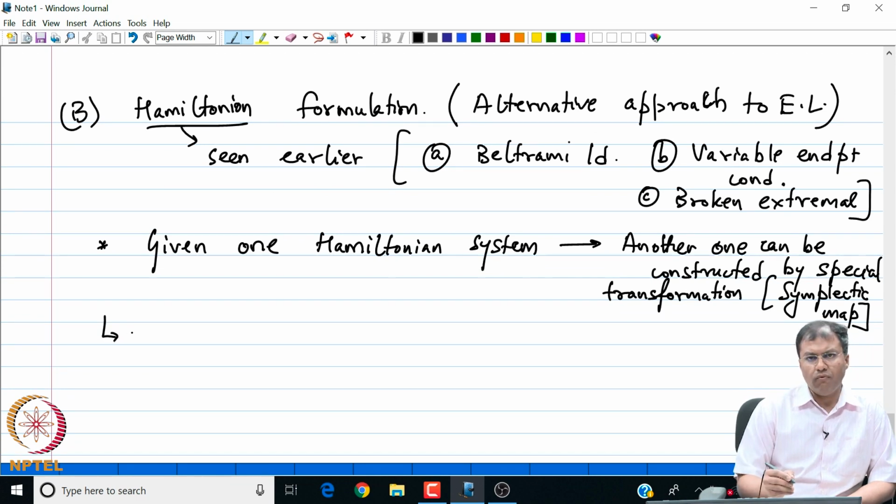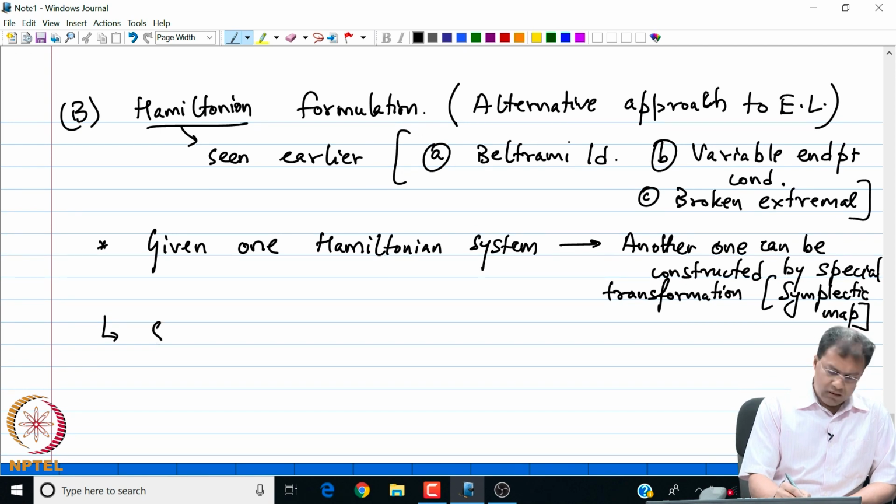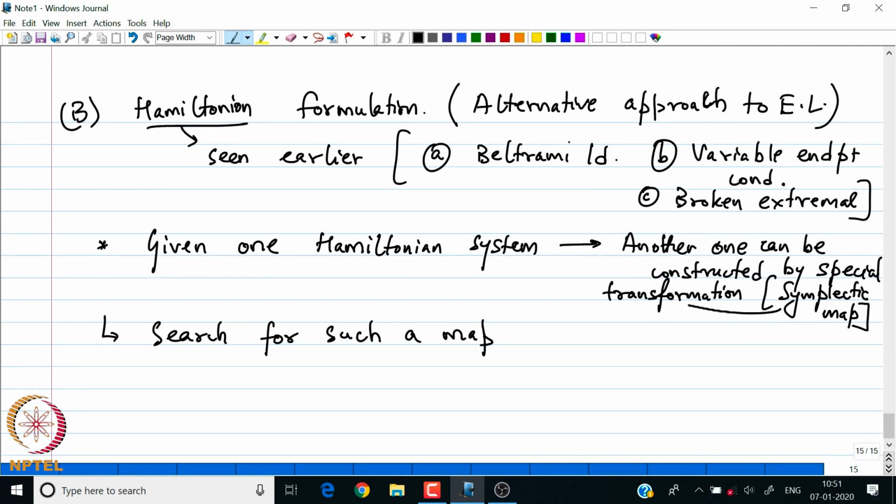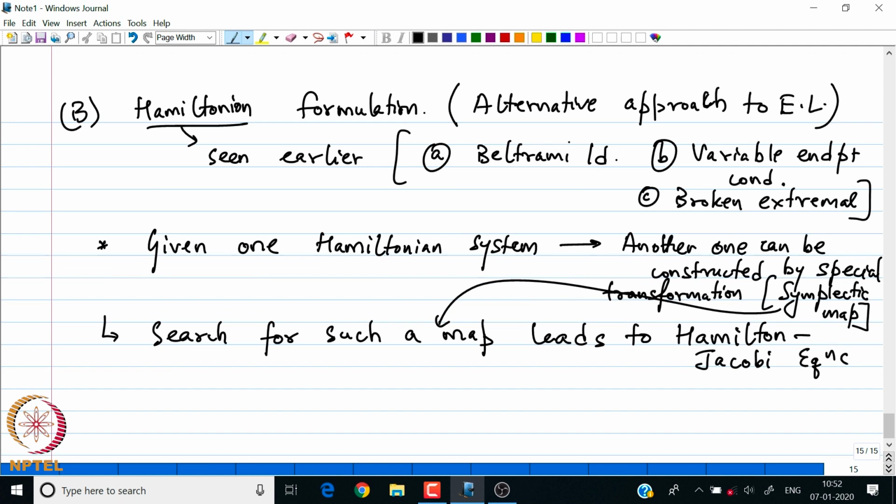We can shift from one coordinate to the other, and also we will see later on the search for such a symplectic map, such a map. When I say map, I am talking about these maps. Symplectic maps will lead to a first order PDE, well known as the Hamilton-Jacobi equation, right, or later on as I will say that this is the well known HJ equation.